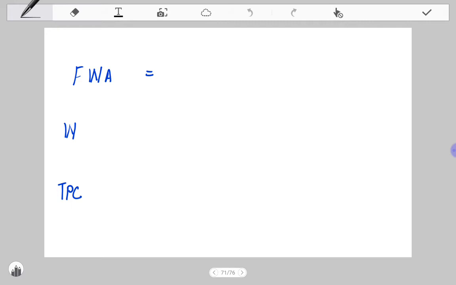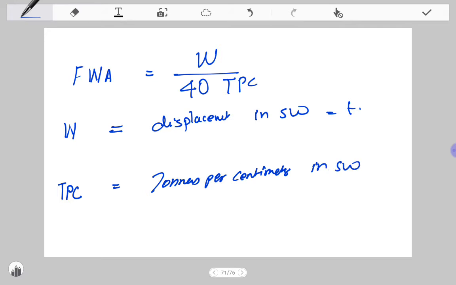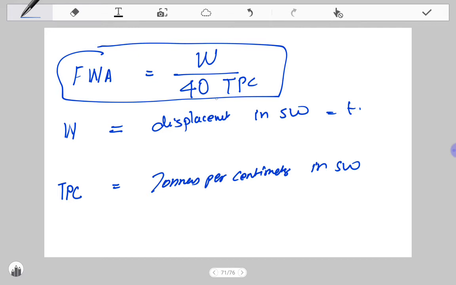The freshwater allowance is equal to W divided by 40 TPC, where W is the displacement of the ship in salt water, expressed in tons, and TPC is the tons per centimeter in salt water. So the freshwater allowance is equal to W divided by 40 TPC.